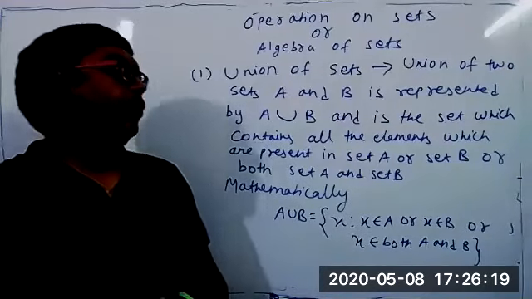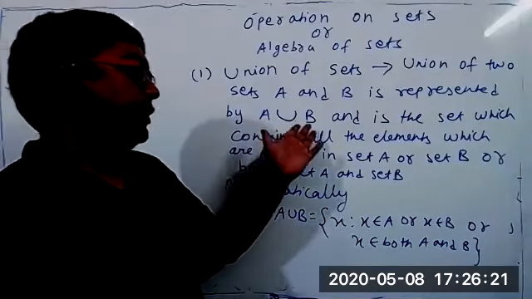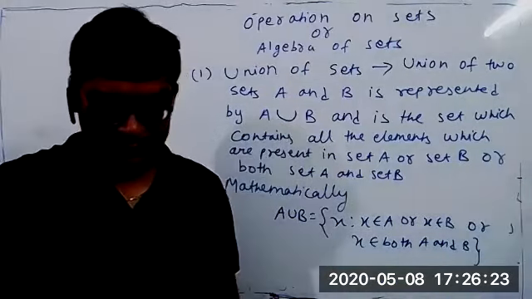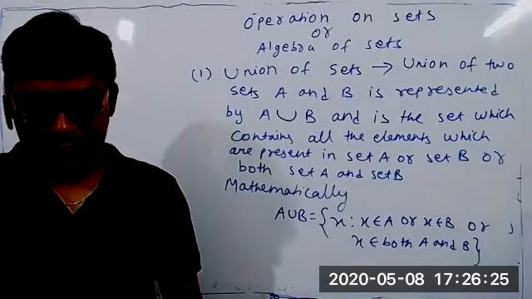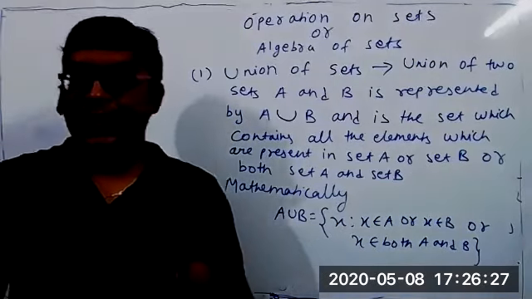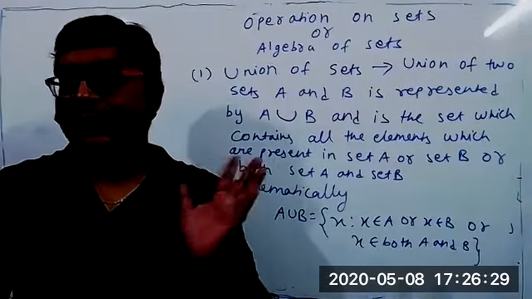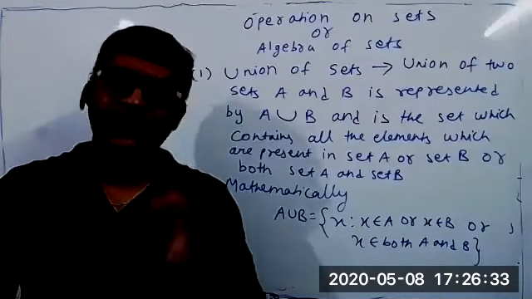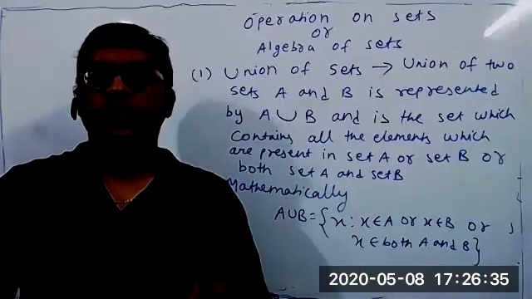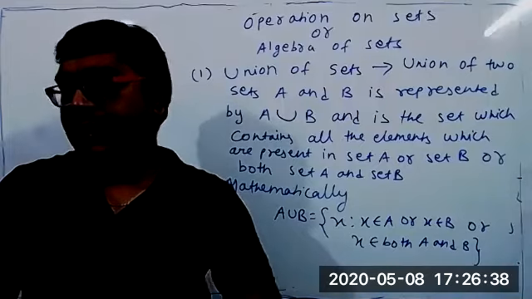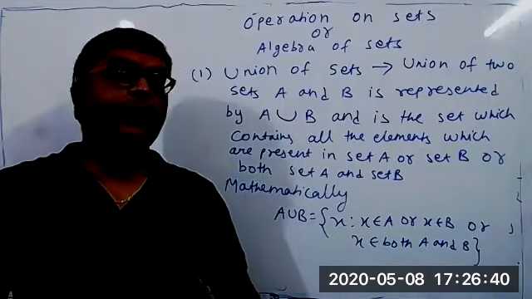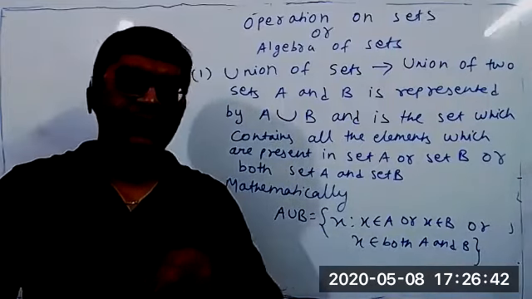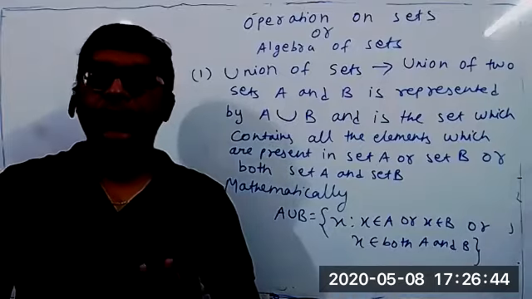Same way, when you do union of two sets, the answer is again a set. This means A union B is not so complicated. A union B is a set. When you do an operation on sets, again the answer is a set. A union B is another set, or sometimes the same also. But A union B is a set.